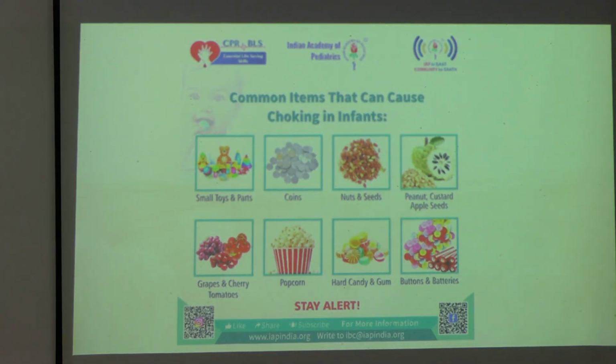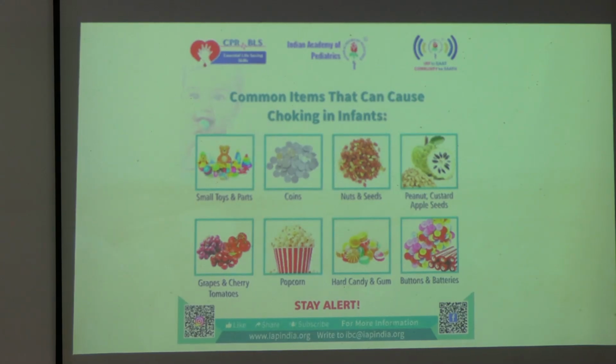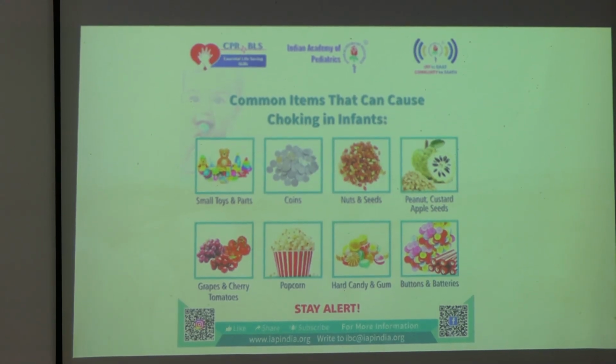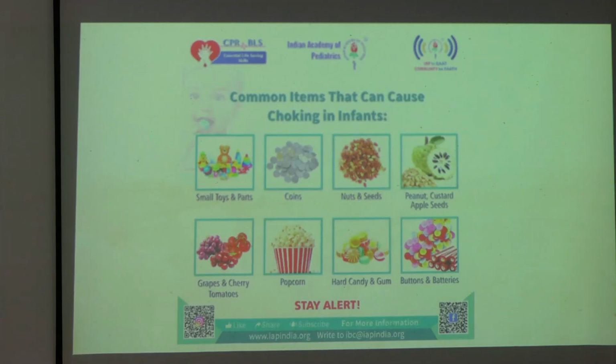What are the common items that can cause choking? Most important, what we get is nuts and seeds. Okay, this is very commonly given to children who are still not old. Their parents often give whole nuts and seeds, and the child can choke on that. So please remember, always tell them to give a mixture, or they can be powdered and then given to the child once the child starts taking.